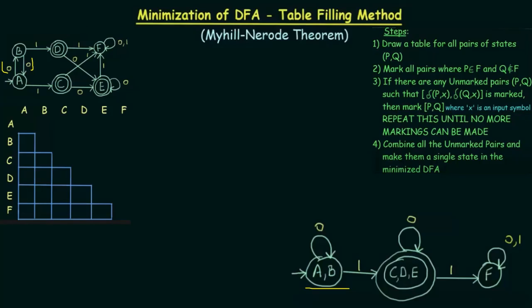And for C D E also you can see that all of them are pointing towards E whenever we give 0 as an input symbol. So you can give a self loop on 0, and whenever you put 1 you can see that all of them are pointing towards F. So that is going to F, and F already had this, so we didn't make any changes to it. So that is the answer using the Myhill-Nerode theorem.